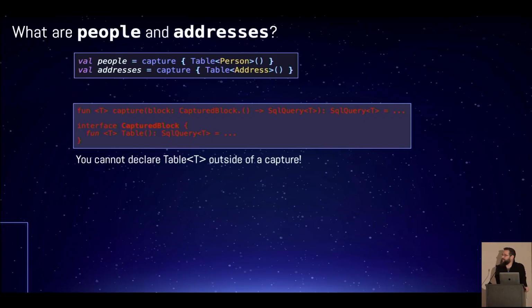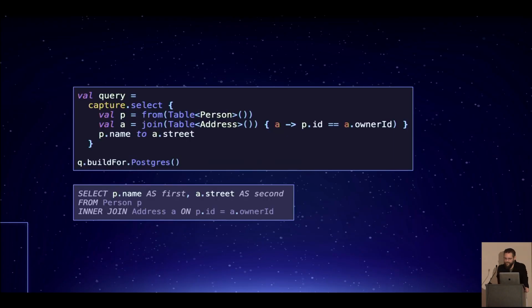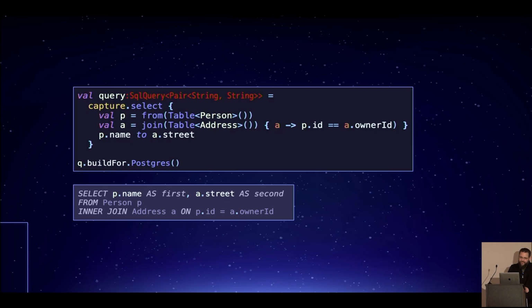One of the things that Kotlin does really nicely, actually, is that it's able to capture nested operations and context-based operations without forcing you to do things like type classes. It has very nice ways of doing that. So this system takes advantage of that very, very intensively. Okay, so let's just plug it in. So that's what your typical query will look like. Okay, there's the type that comes out. It is a simple Kotlin pair type.